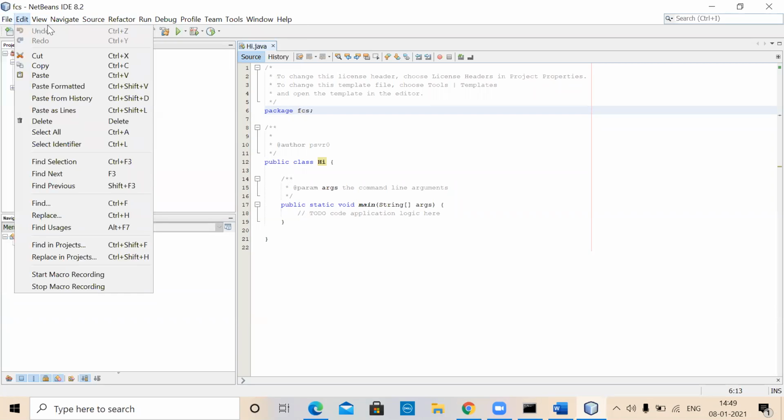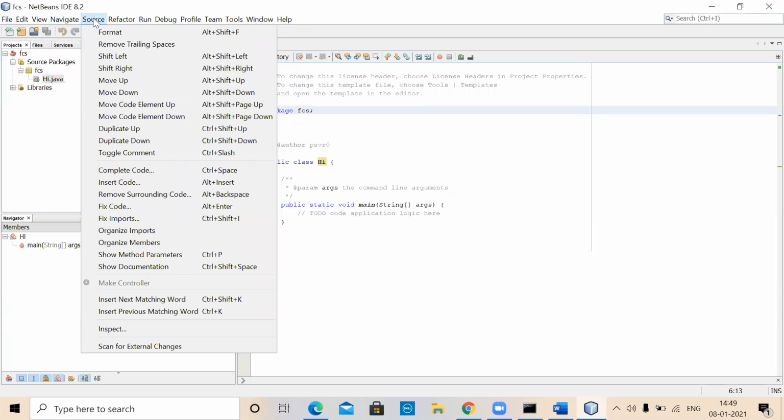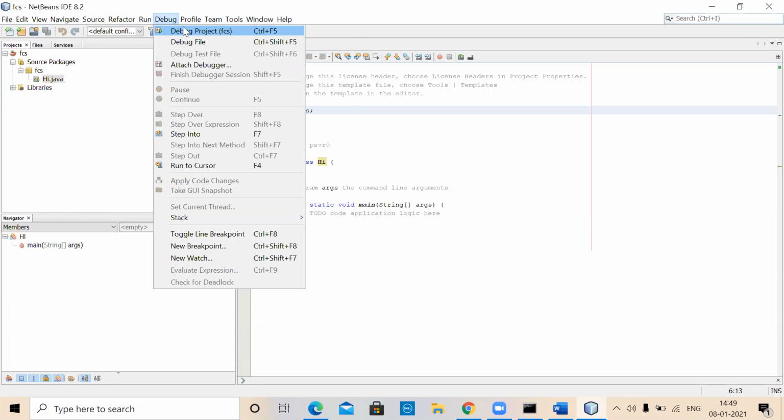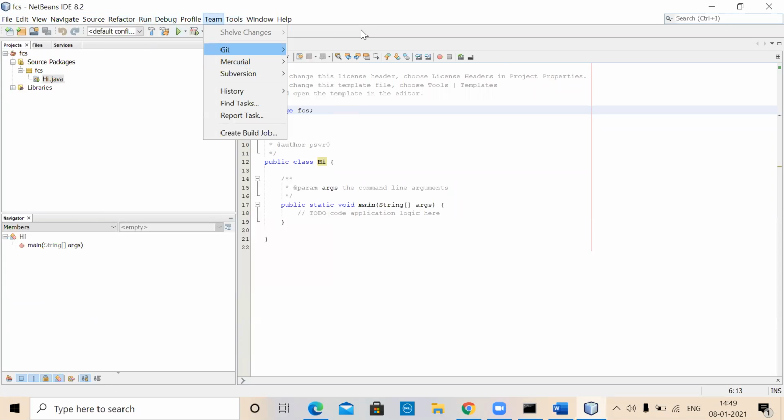It should be simple enough. NetBeans is a reasonably good IDE. Duplicate, format, refactor, several other things are there, but it is not displayed.